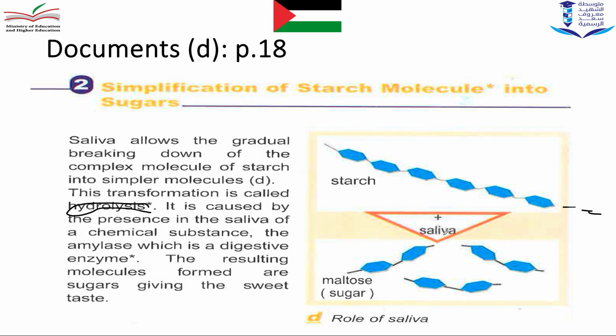Now if I have a question: name the enzyme present in saliva. The enzyme present in saliva is called salivary amylase. So the salivary amylase needs water to make the molecular simplification, or hydrolysis, of starch into maltose. Thank you.